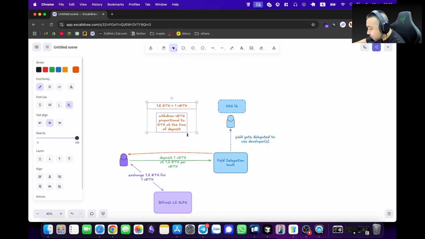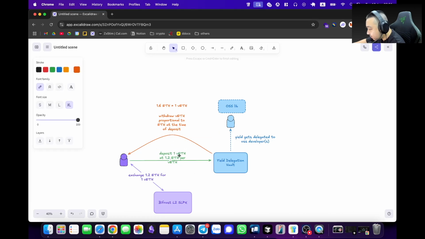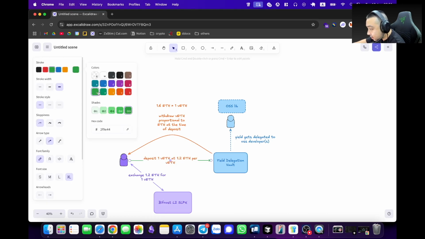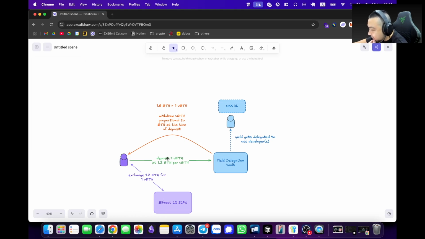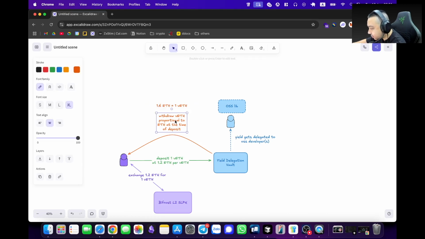Let's format this so it looks nicer. There was 1 VETH at 1.2 ETH per VETH, and then after 1 year, you withdraw VETH proportional to ETH at the time of deposit. So you will withdraw the amount of VETH that's equivalent to 1.2 ETH originally. Now 1.6 ETH equals 1 VETH.